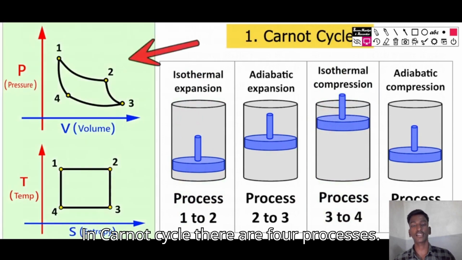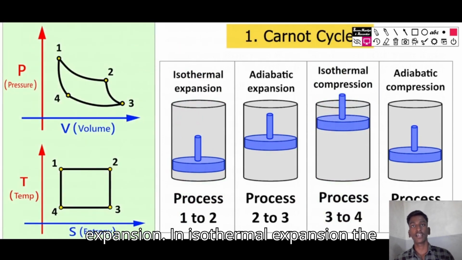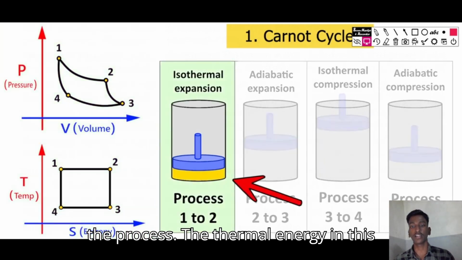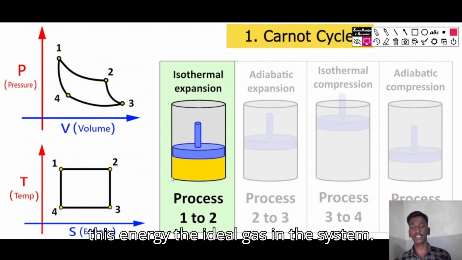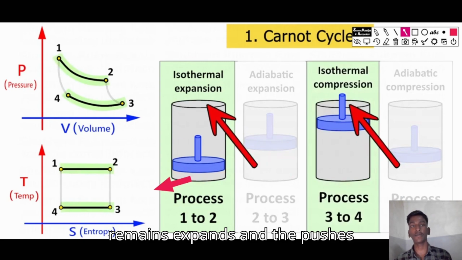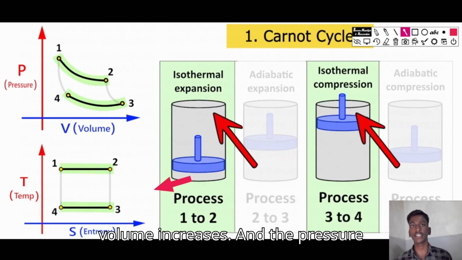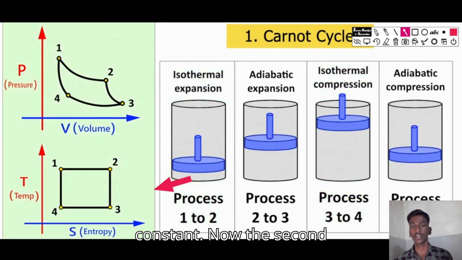In the Carnot cycle, there are four processes. The first process is known as isothermal expansion. In isothermal expansion, the temperature remains constant throughout the process. The thermal energy in this process is externally supplied. Due to this energy, the ideal gas in this system expands and pushes the piston upwards. In this process, the volume increases and the pressure decreases, while the temperature remains constant.